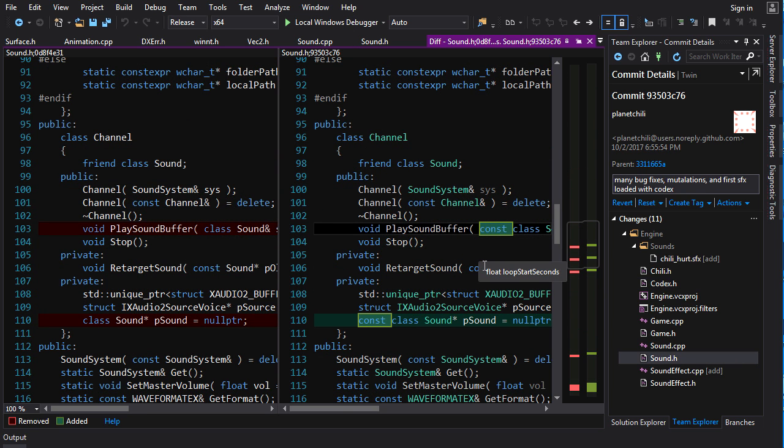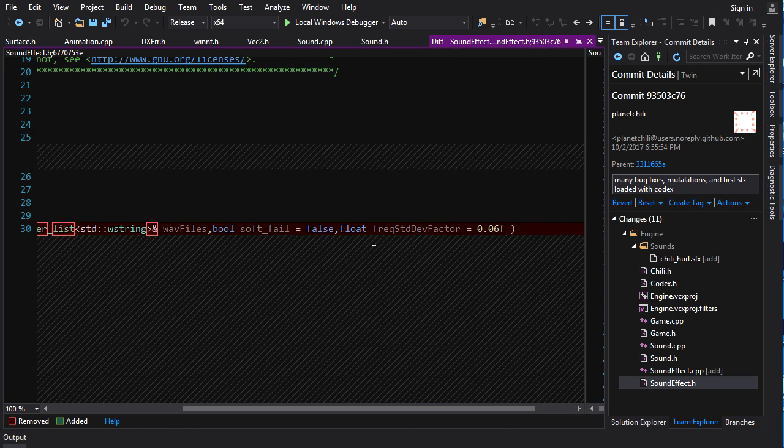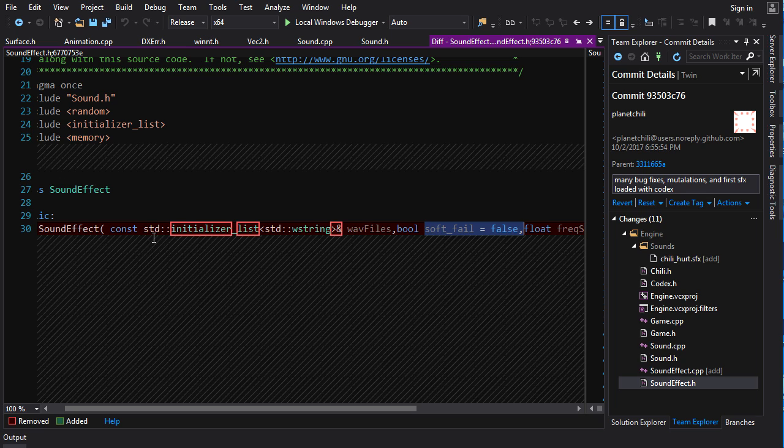Now the next thing I ran into was, sound was no problem. I could load sounds with the codex. There was one problem, we'll get into that in a second. But the problem with sound effect is the constructor for sound effect takes lots of parameters, right? A standard deviation, whether it does a soft fail, and it takes an initializer list of wave files.